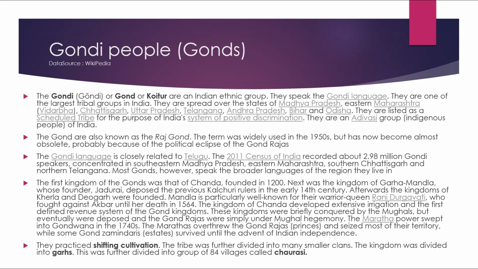They are spread over the states of Madhya Pradesh, Eastern Maharashtra, Vidarbha, Chhattisgarh, Uttar Pradesh, Telangana, Andhra Pradesh, Bihar, and Orissa. They are listed as a scheduled tribe for the purpose of India's system of positive discrimination. They are an Adivasi group, indigenous people of India. The Gond are also known as the Rajgond. The term was widely used in 1950, but has now become almost obsolete, probably because of the political eclipse of the Gond Rajas. The Gondi language is closely related to Telugu.